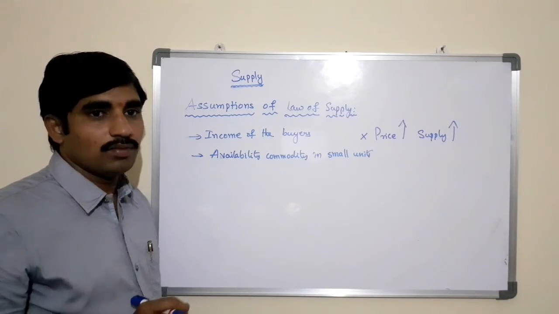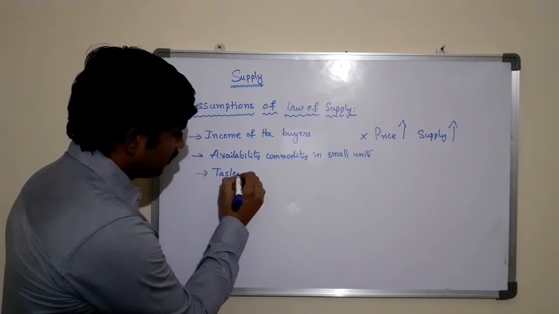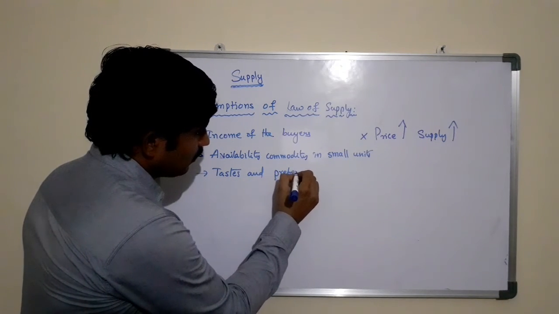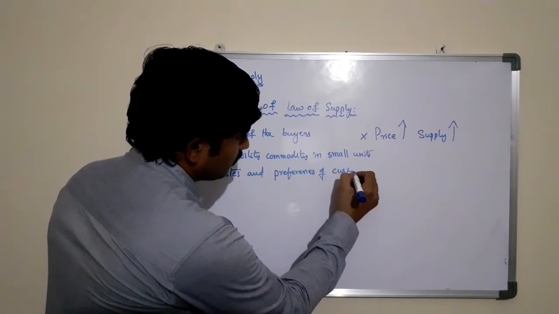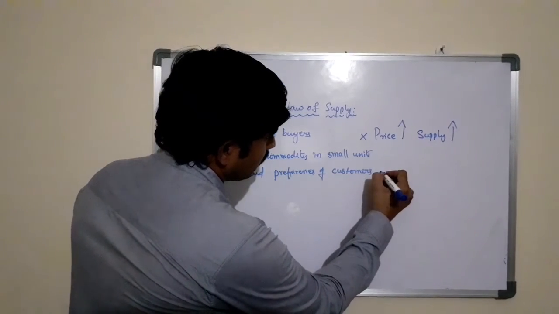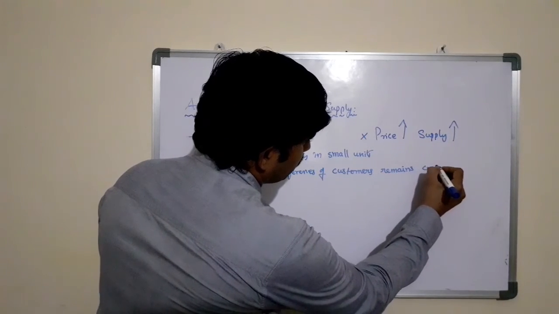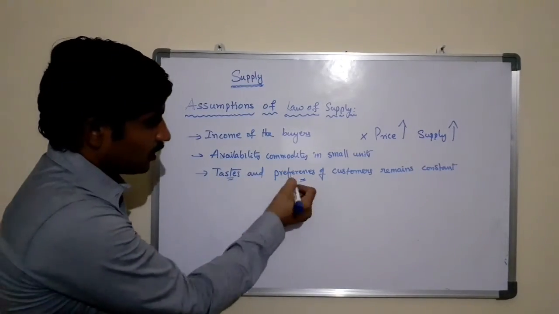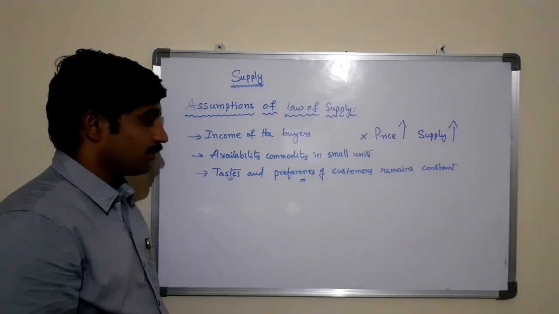Then the taste and preferences of customers remain constant. If there are any changes in the taste and preferences of the customers, automatically there is a change in supply.